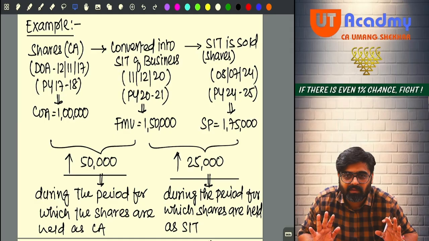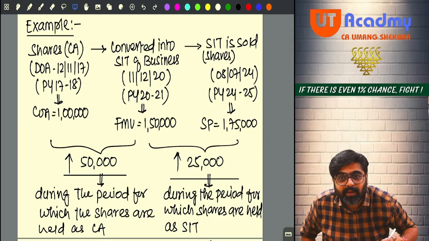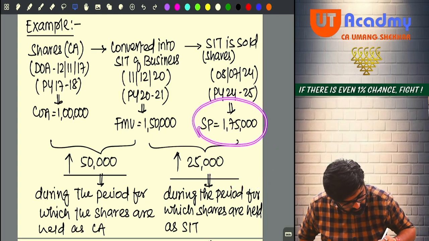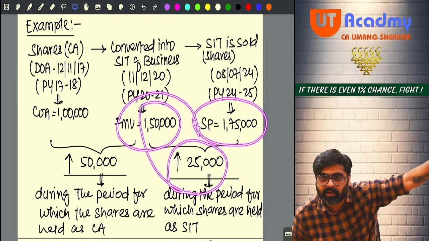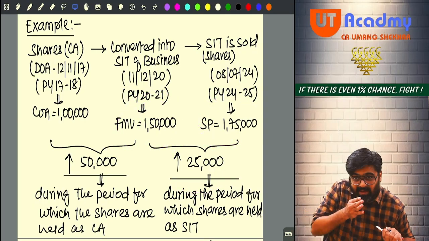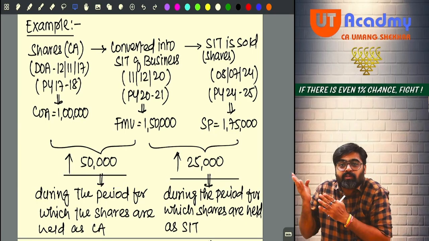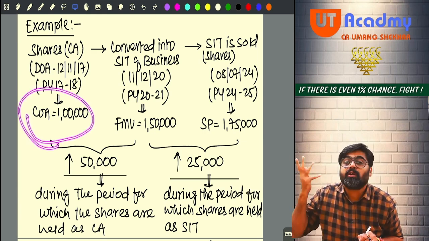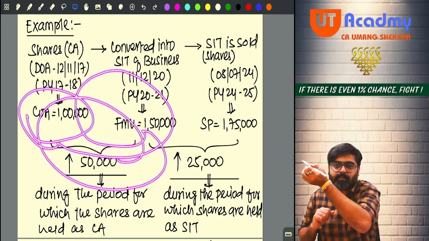Understood? To calculate PGBP from the selling price, this was your cost, and you got 25,000 of profit taxable under PGBP. But now in capital gain you want to charge this 50,000, no? How will you charge 50,000 in capital gain? Cost is this, so what should be the full value of consideration? This should be the FVC. Only then will 50,000 be charged under capital gain.